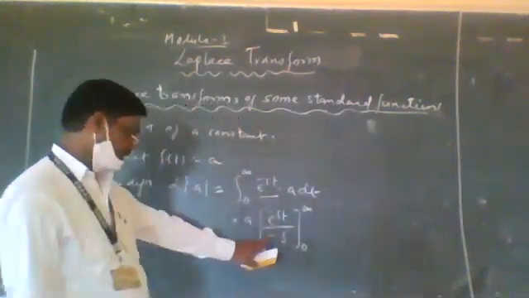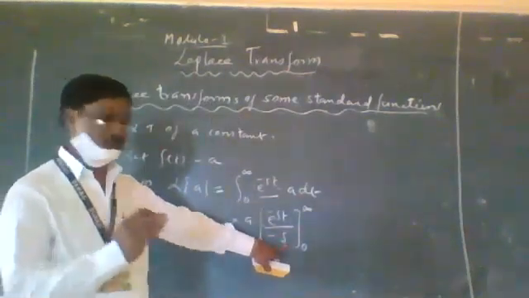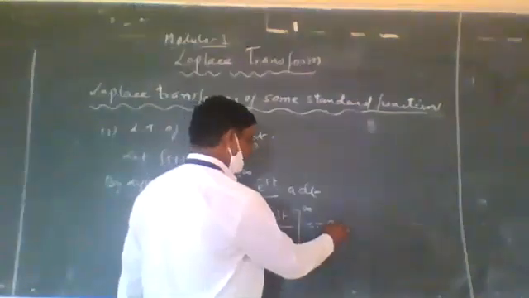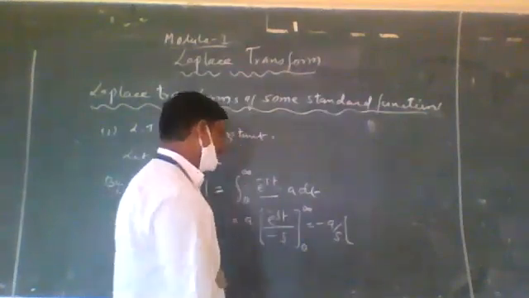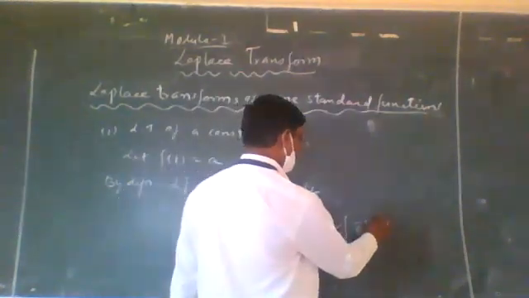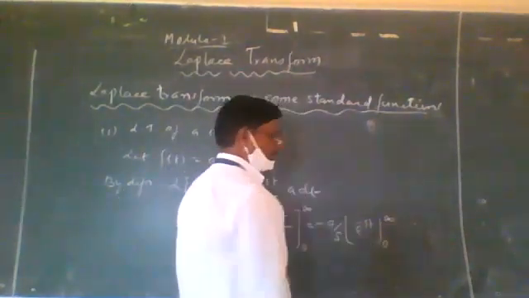Now here minus s is a constant, we can take it outside. It becomes minus a by s into e raised to minus st from 0 to infinity.